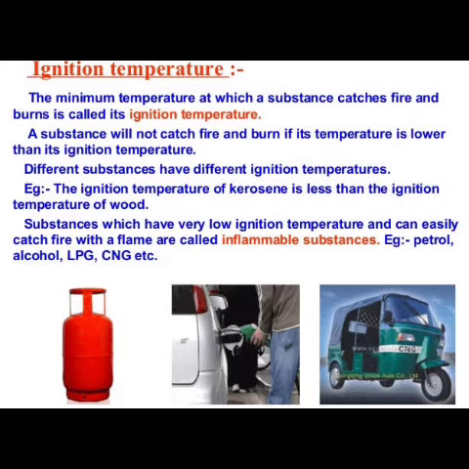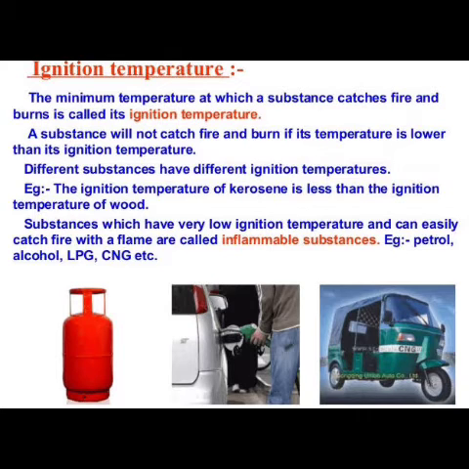So those substances which have very low ignition temperature and can easily catch fire with a flame are called inflammable substances. There are many inflammable substances like alcohol, kerosene, CNG, LPG, biogas, even petrol also. These are a few examples of inflammable substances because they easily catch fire.